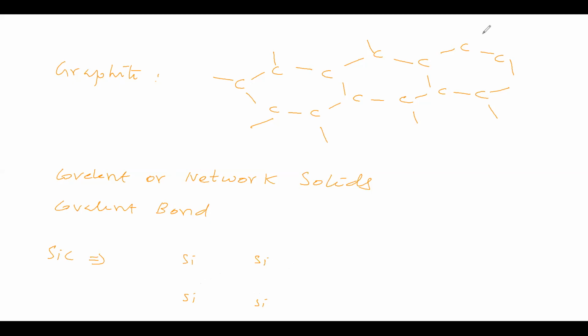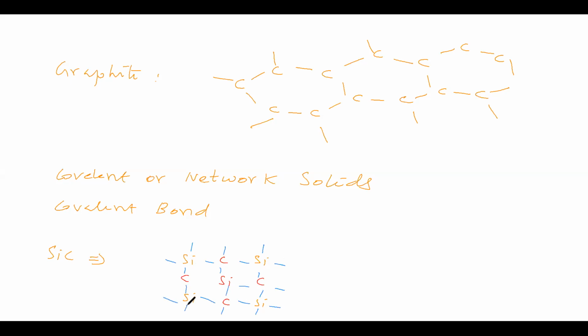Then we will take carbon. Carbon comes under group 4, so its valence shell contains 4 electrons. It can make 4 bonds. So in silicon carbide, how are the bonds? Silicon makes 4 bonds, carbon makes 4 bonds. Carbon as well as silicon both make 4 bonds each.